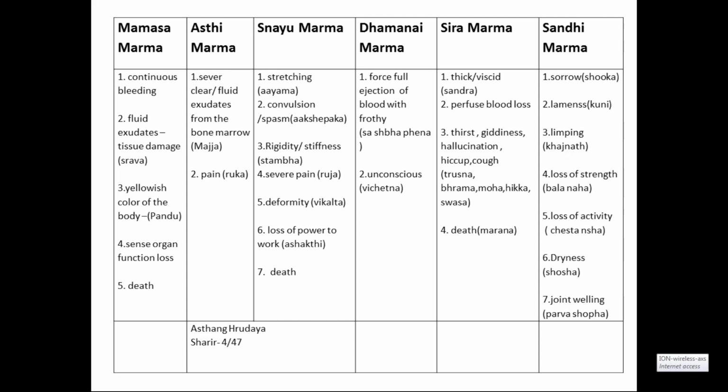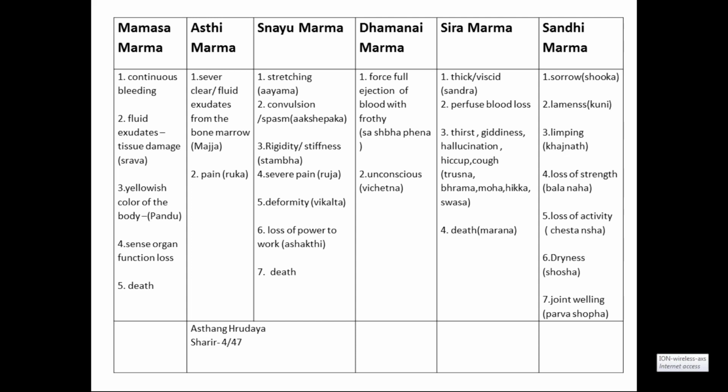Got it? Two points. One is the local injury, where it is not serious and there is no problem, but once the systems are involved, then there is a very dangerous situation because of severe injury. Means what here? Severe blood loss, because the cardiovascular system is basically a closed system. Once it is damaged, blood will come out. So now I will go back to the Mamsa Marma.